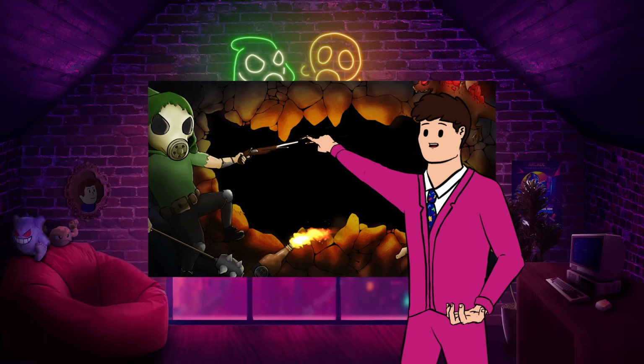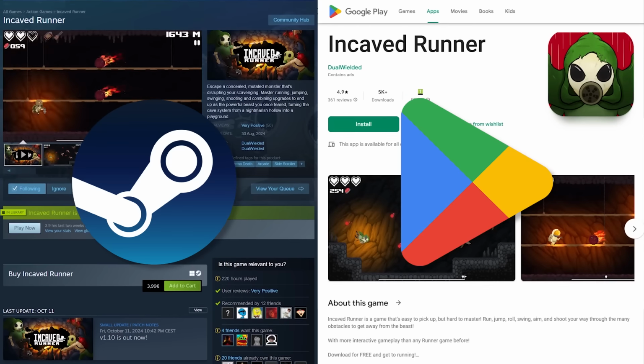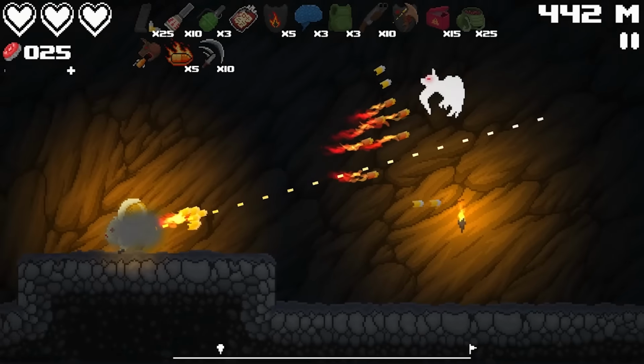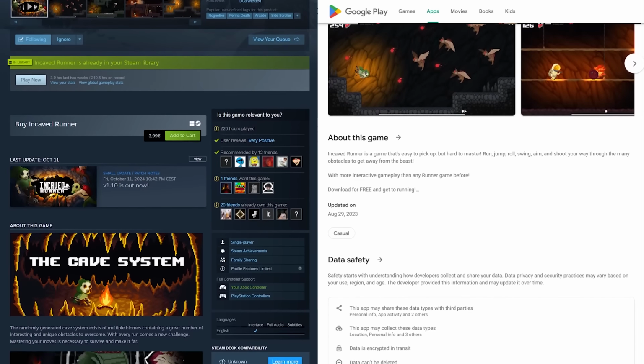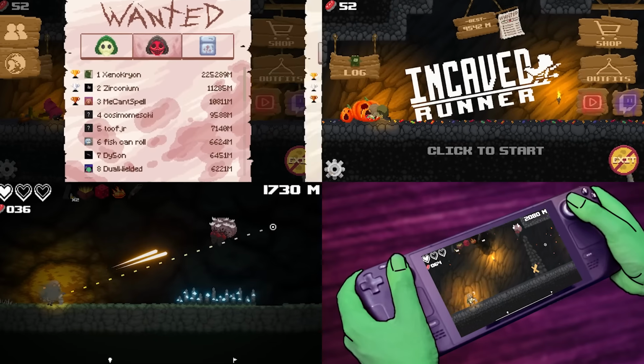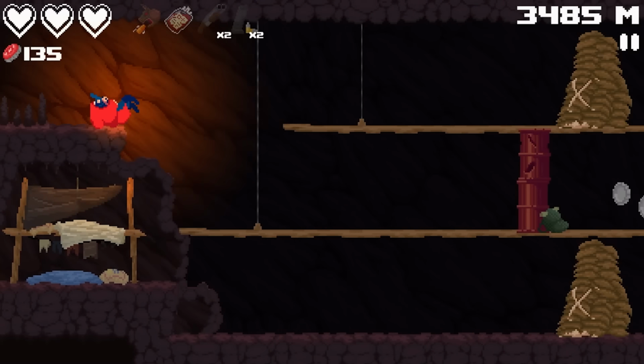I've released my game In Cave Runner on both Steam and the Play Store. Not on the App Store, we'll get to that later. The game is a roguelite endless runner, and the two versions are pretty different. The Steam version has more content, meta progression, different game modes, more items, some nice extra features, whereas the mobile game is a lot simpler and more arcadey.